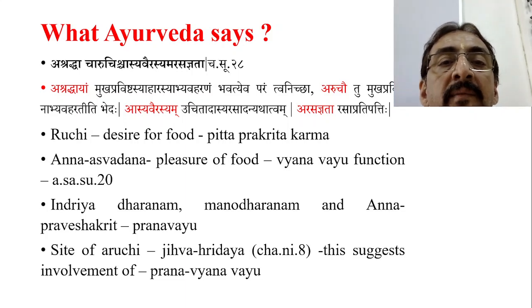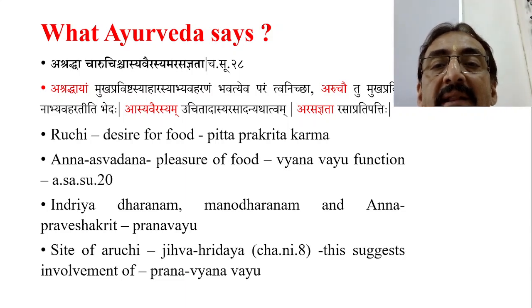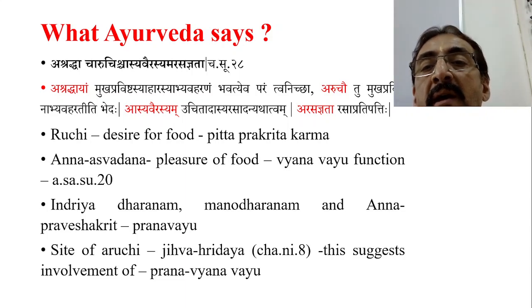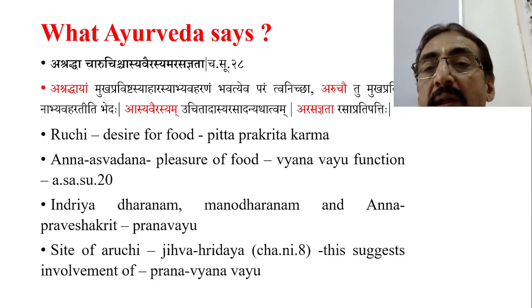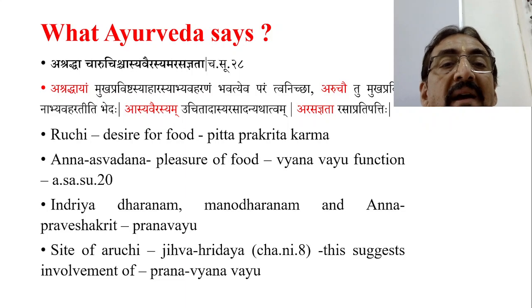Asya Vairasyam is Uchitad Asya Rasad Anyatvat. Arasamnyataha Rasa Pritimiti. The meaning of Arasamnyata is Rasa Priti, Rasa Pratipatti. Arasamnyata is Rasa Pratipatti, whereas Asya Vairasya is Uchitad Asya Rasa Anyatvat.